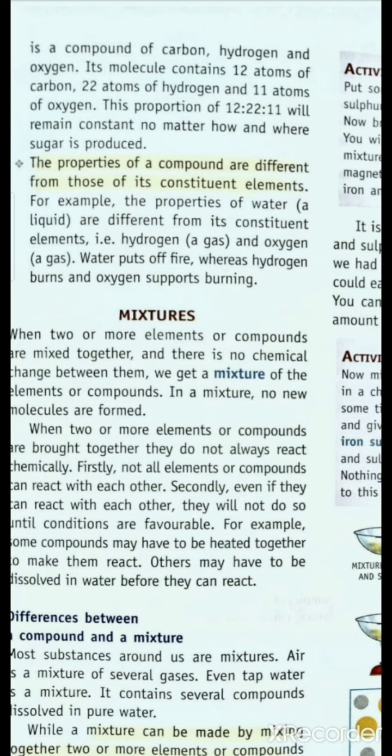Oxygen can also be burnt in air, but the combination of hydrogen and oxygen, that is water, does not support combustion. This means that whenever elements combine to form compounds, their individual properties change, and the compound will never show the properties of any of its elements.